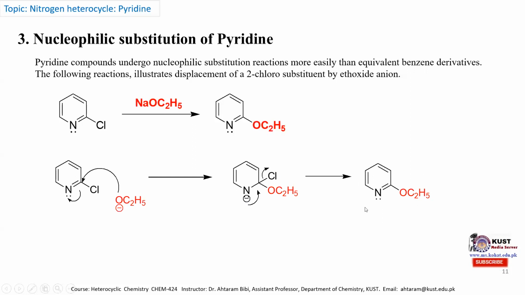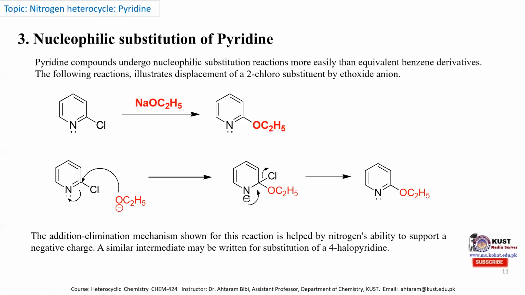And we obtain the alpha-substituted ethoxide pyridine molecule. And if there is a competition between alpha substitution of chlorine and gamma substitution of chlorine, then the same mechanism is observed, and predominantly the 4-halo pyridine molecule is substituted.